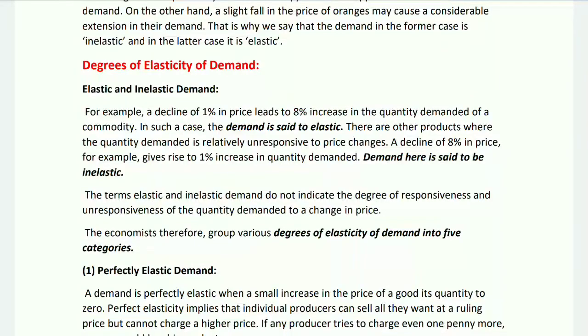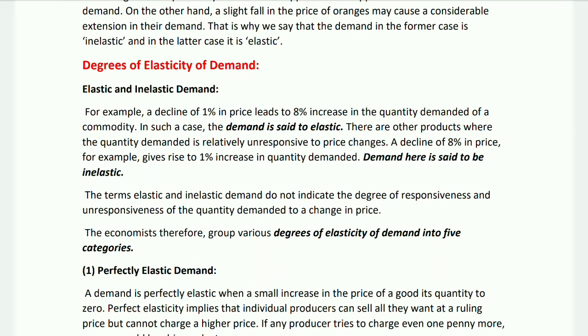Degree of elasticity of demand. Elastic and inelastic demand. For example, a decline of 1% in price leads to 8% increase in quantity demanded of a commodity. In such a case, demand is said to be elastic. There are other products where the quantity demanded is relatively unresponsive to price changes.